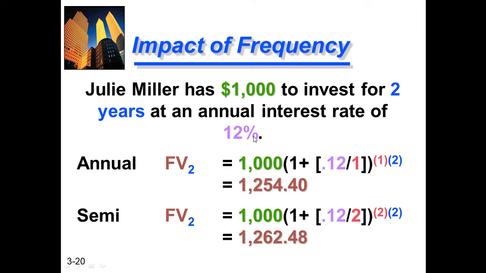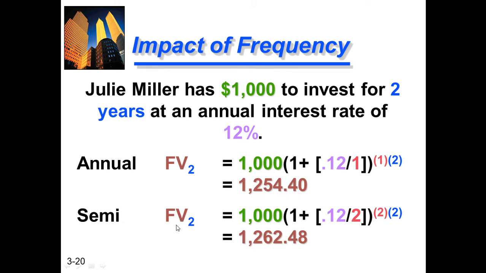Julie Miller has $1,000 to invest for 2 years at an annual interest rate of 12%. For annual, it is the same, no problem. 1000 multiplied by (1 plus I divided by 1) raised to the power of 1 multiplied by 2. It is 2 years. It becomes $1254.40.